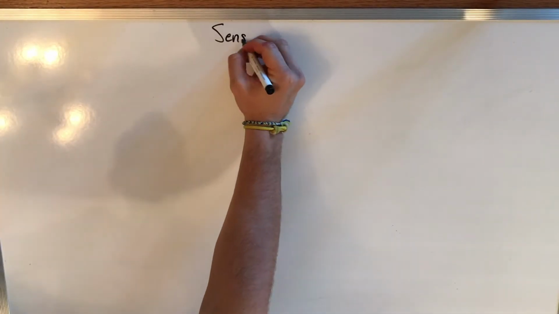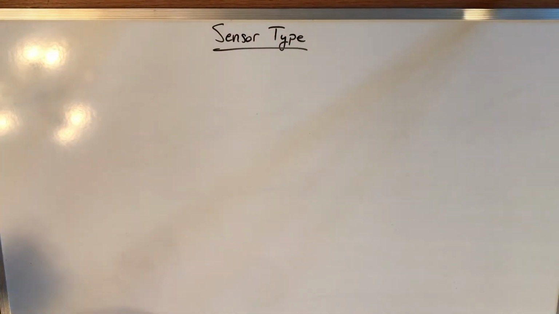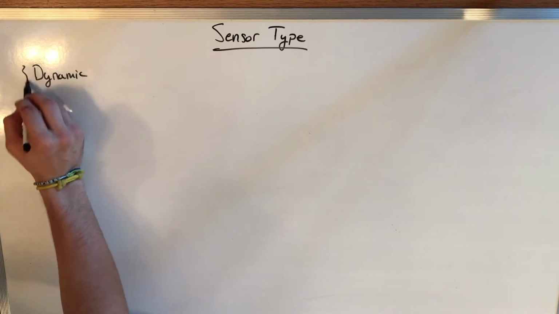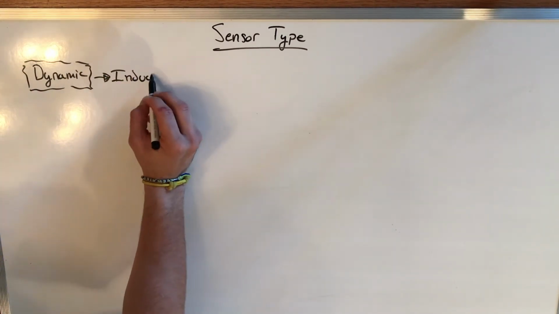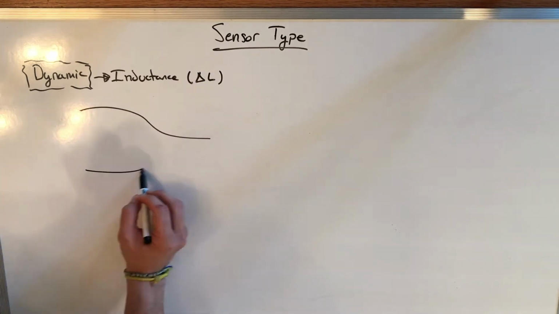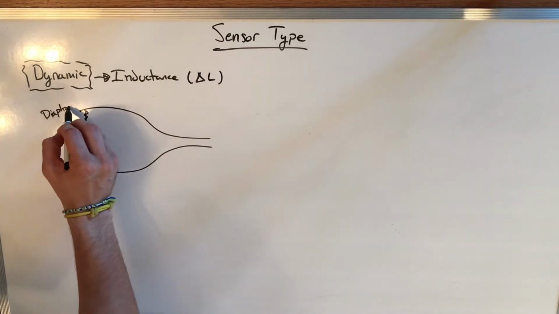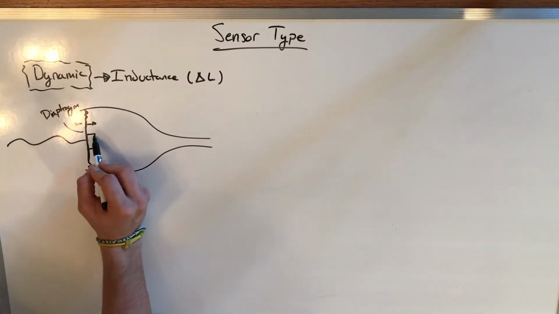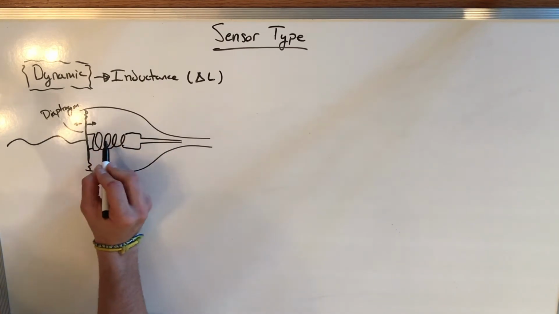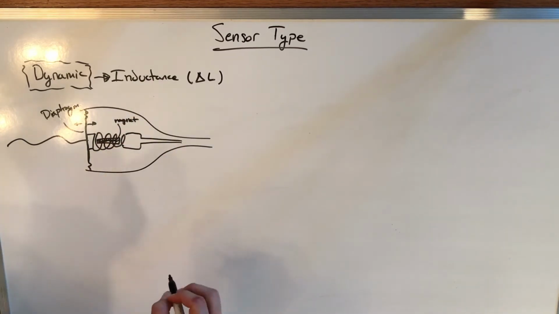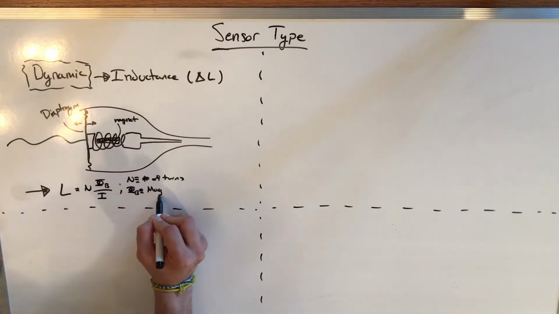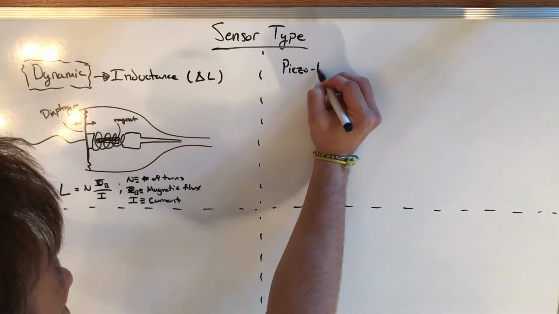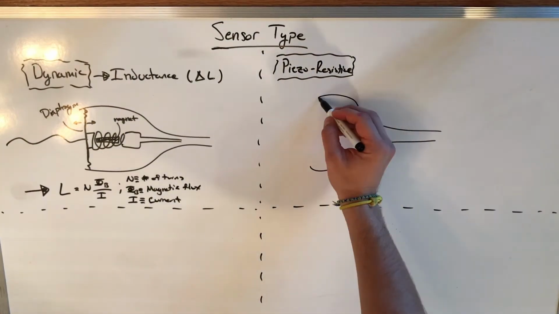Now we'll talk about the four different types of sensors. The first one is called a dynamic sensor, which is based on inductance. This inductance just creates a change in the magnetic field or the electric field. What happens is a sound wave will hit the diaphragm, which is attached to a coil, which will then move over a magnetic bar. This will cause an induction of a current, so a change in voltage. The guiding relation is inductance is equal to the number of turns times the magnetic flux over the current.